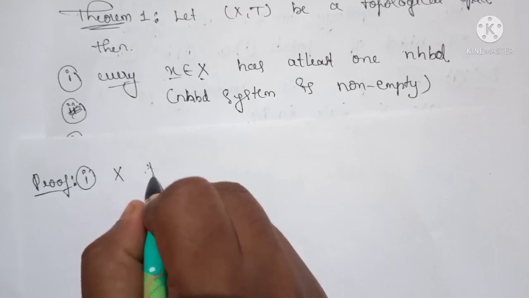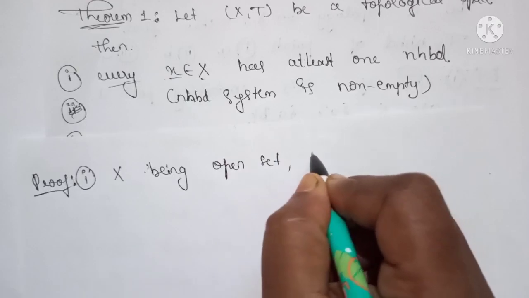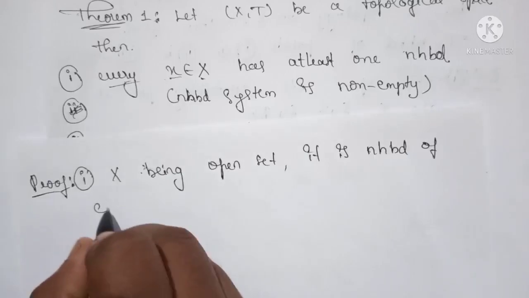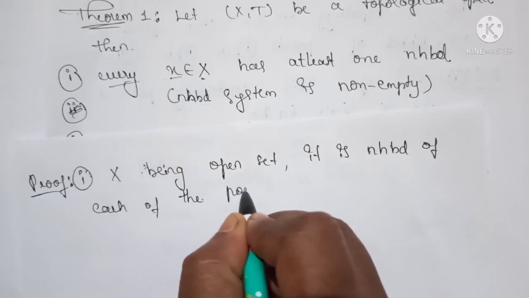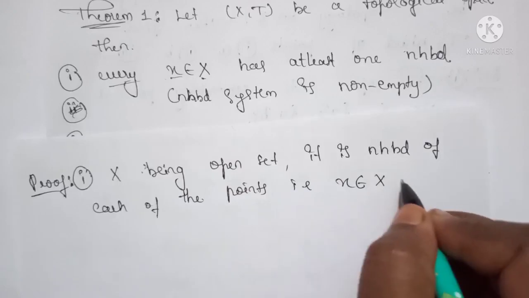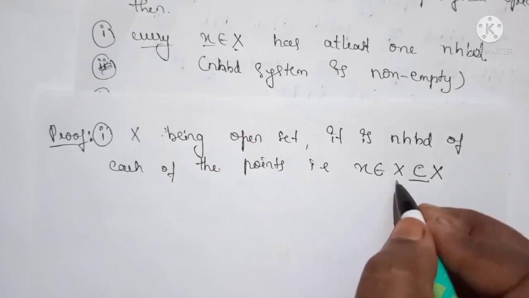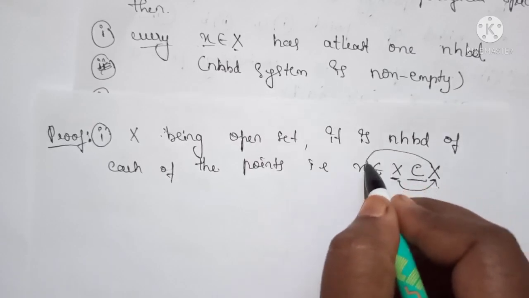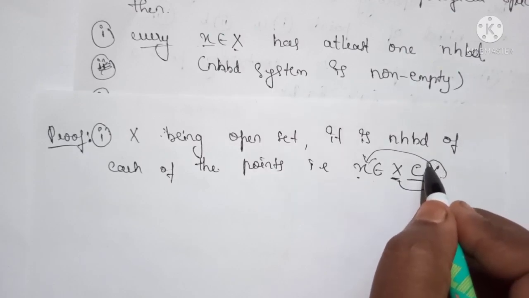Since X is an open set, it is a neighborhood of each of the points x belonging to X, as X is a subset of itself. So for every point x belonging to X, there always exists a neighborhood X.